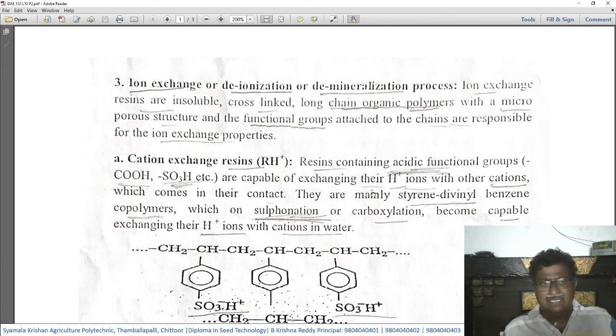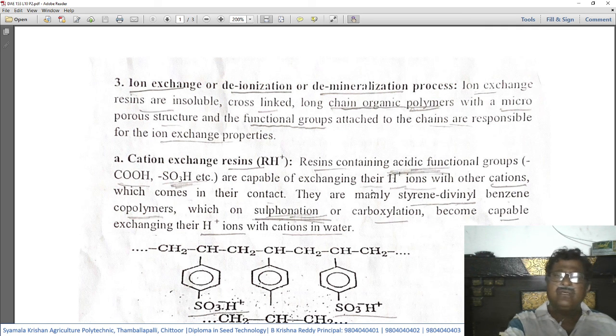That is, these substances will have very small pores in their structure, and there will be functional groups attached to this chain. So this long chain of polymers will be attached with a group called the functional group, and this functional group is responsible for the ion exchange property.